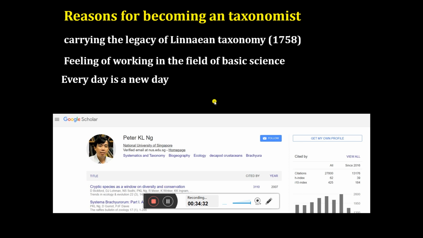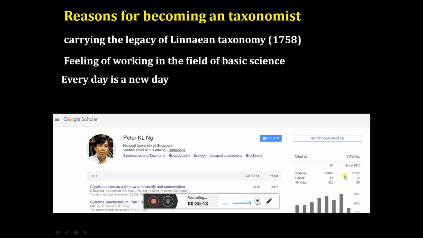This is Professor Peter Ng, the ex-director of the Lee Kong Chian Natural History Museum, Singapore, and professor at the National University of Singapore. Peter started working on the taxonomy of crabs, marine crabs as well as freshwater crabs, and he has spent his entire life on it. Right now he is around 62 and about to retire. But he has spent his entire life working only on the taxonomy of freshwater and marine crustaceans. Right now he has more than 800 publications in his name, published in various national and international journals.